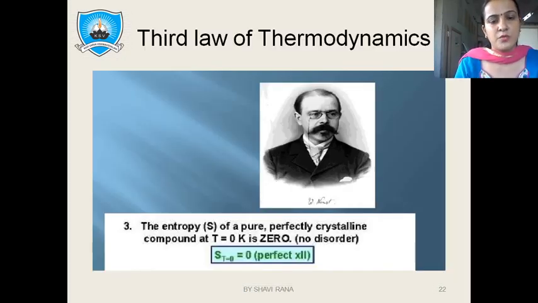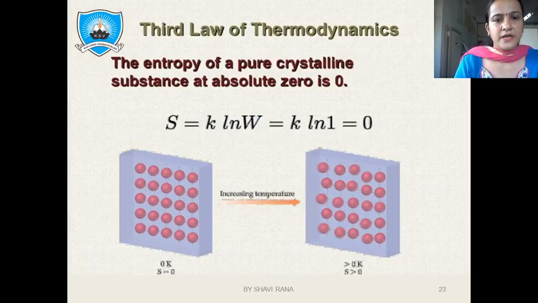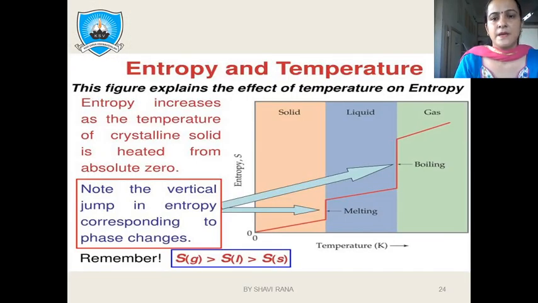Fine. Next is the third law of thermodynamics. The third law of thermodynamics is completely dependent upon entropy. If the entropy of a pure crystalline substance is zero, then we can say it is the third law of thermodynamics. It also deals with heat capacities of a system. If the heat capacity of a system becomes zero at absolute zero temperature, it is the third law of thermodynamics. The mathematical expression I am going to skip. The entropy of a pure crystalline substance at absolute zero becomes zero. This is the third law of thermodynamics.